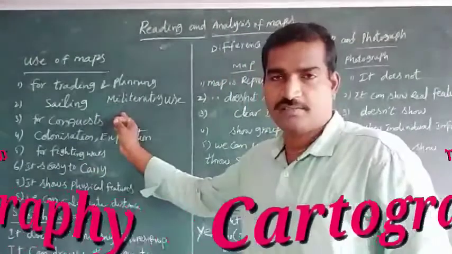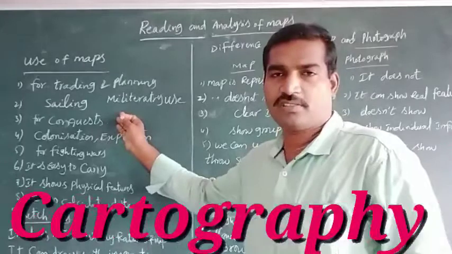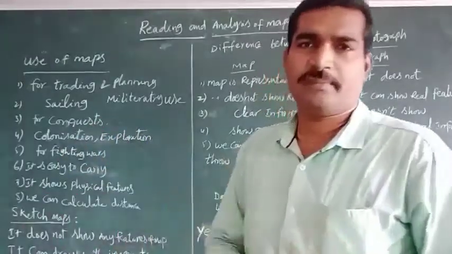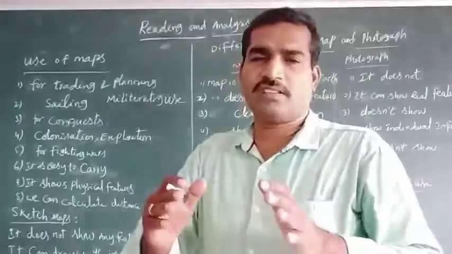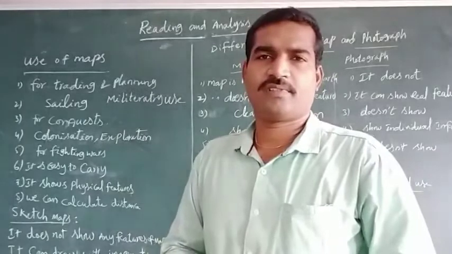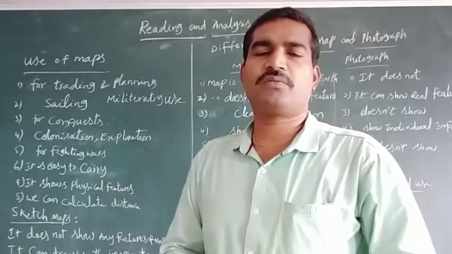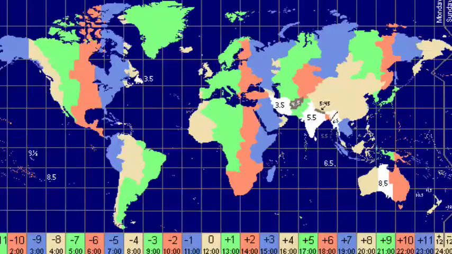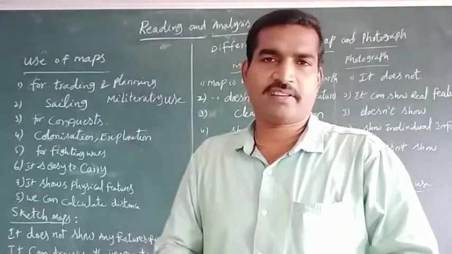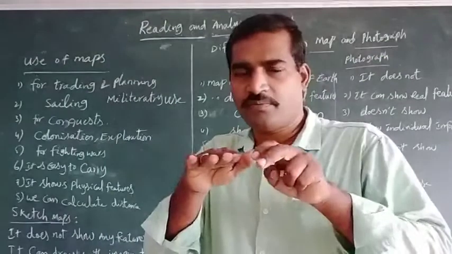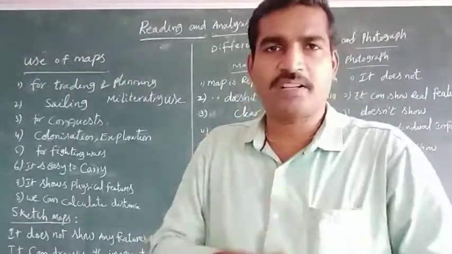Next, conquest. What does conquest mean? During the World War time, the countries wanted to occupy other countries. At that time they wanted to know the boundaries and border places of different countries, in which direction they lie, and the exact location of a particular place.